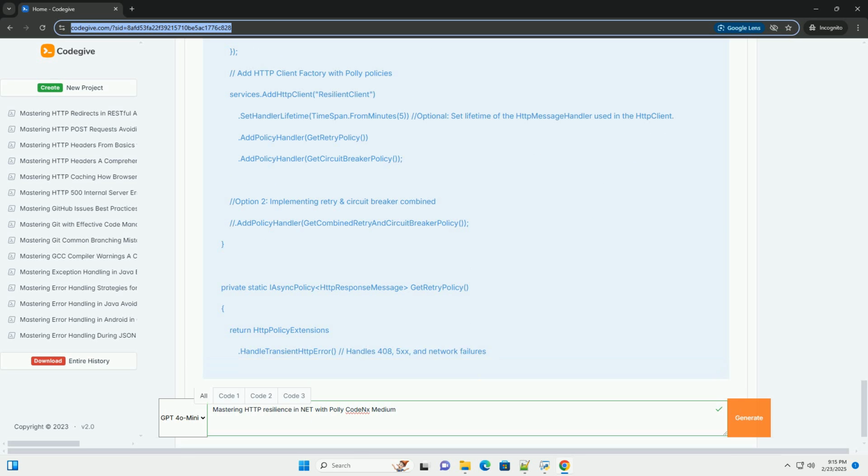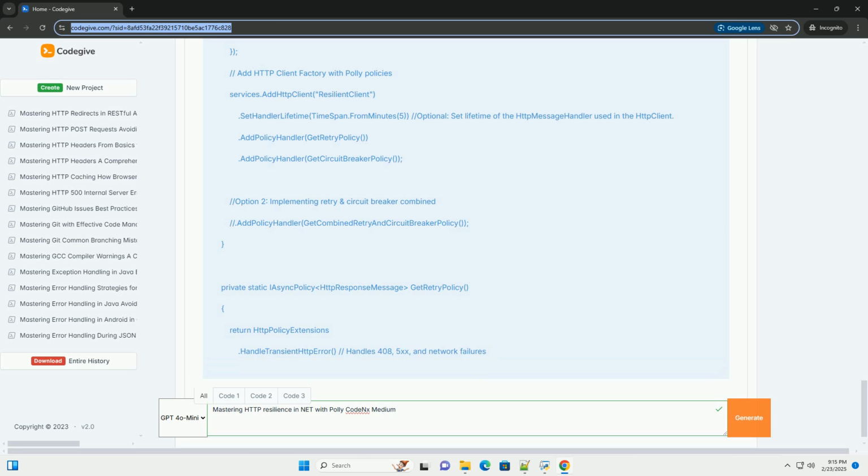This extends the retry policy to also handle 404, not found, errors. Whether to retry on 404 depends on your application's logic. If a 404 might be a temporary issue, for example a resource being deployed, retrying might be appropriate. If it's a permanent 404, retrying is probably wasteful.